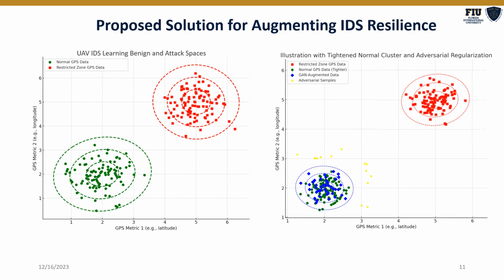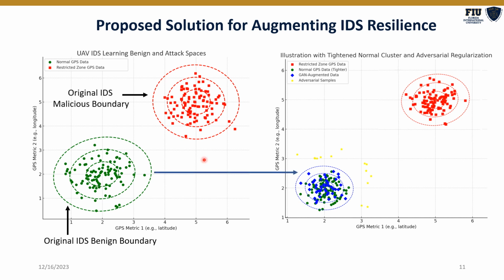So what is the proposed solution against such a scenario? We identified that the problem is the sparseness and the limited data, leading to less accurate boundaries. So what can be done is that we can use a generative adversarial network or some kind of augmentation technique to have more data, which will lead us to have a tighter boundary.